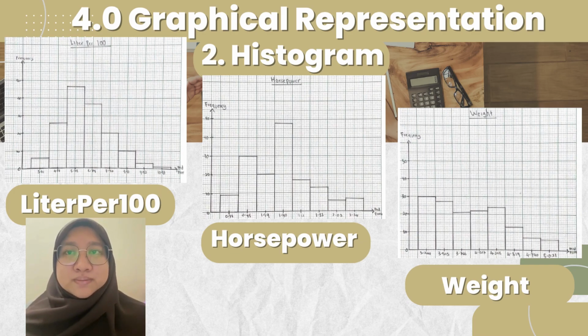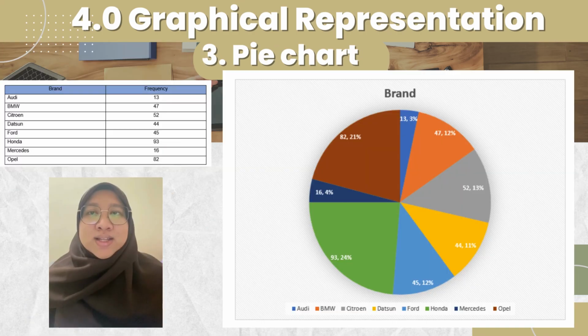Second is horsepower. At the midpoint of 1.40, the graph started to increase and it reached the highest frequency at 48. Then, at the midpoint of 2.24, it dropped to a frequency of 7 drastically. Lastly, for the weight, at the midpoint of 3.264, the graph started to increase and it reached the highest frequency at 30, but it dropped to a frequency of 6 drastically at the midpoint of 5.021. Lastly, we use a pie chart. So this is the pie chart for the brand of the car.